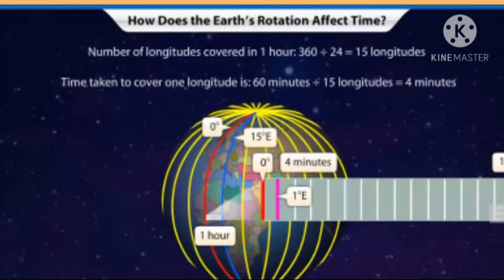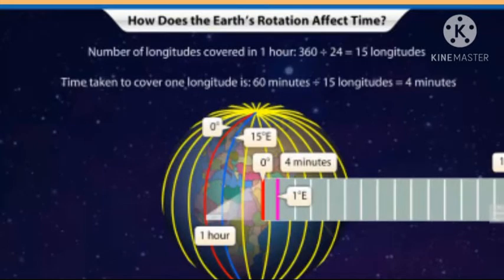Here you can see the vertical line which joins the north pole to the south pole. It is known as longitude, and altogether there are 360 degrees of longitude. And then time depends upon the longitude.